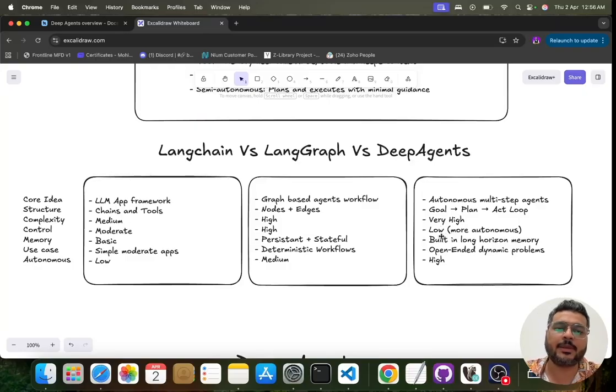What about deep agents? Deep agents are very, very, very autonomous, right? So you actually do not define the workflows over there. You do not define what the control should be over there.